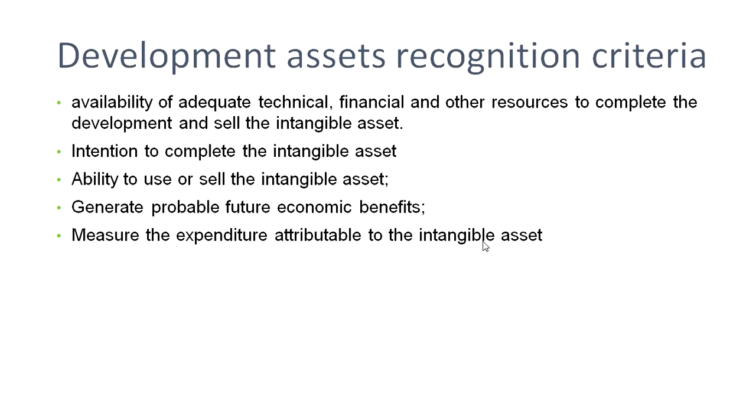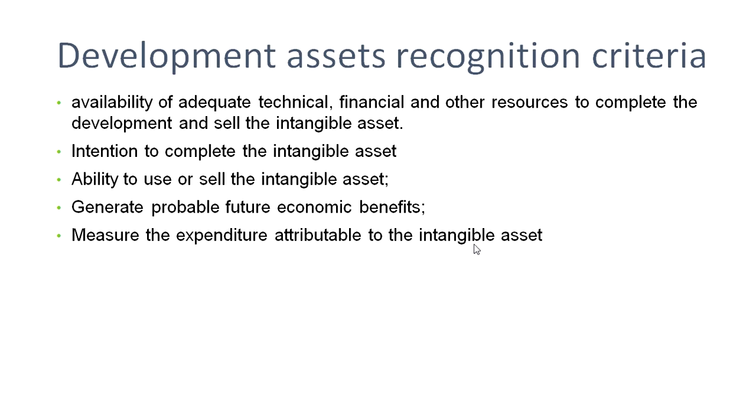There are many points which you have to learn, such as availability of adequate financial, technical and other resources to complete the development and sell the intangible asset, intention of completion of the intangible asset, ability to use or sell the intangible asset, generating probable future economic benefits, and reliable measurement of the expenditure. We can learn it through the short form PRIME.